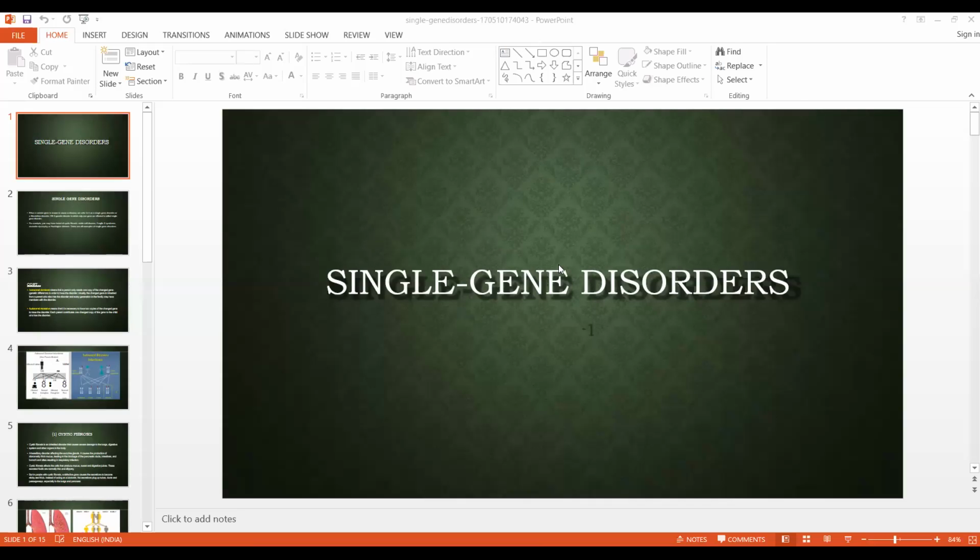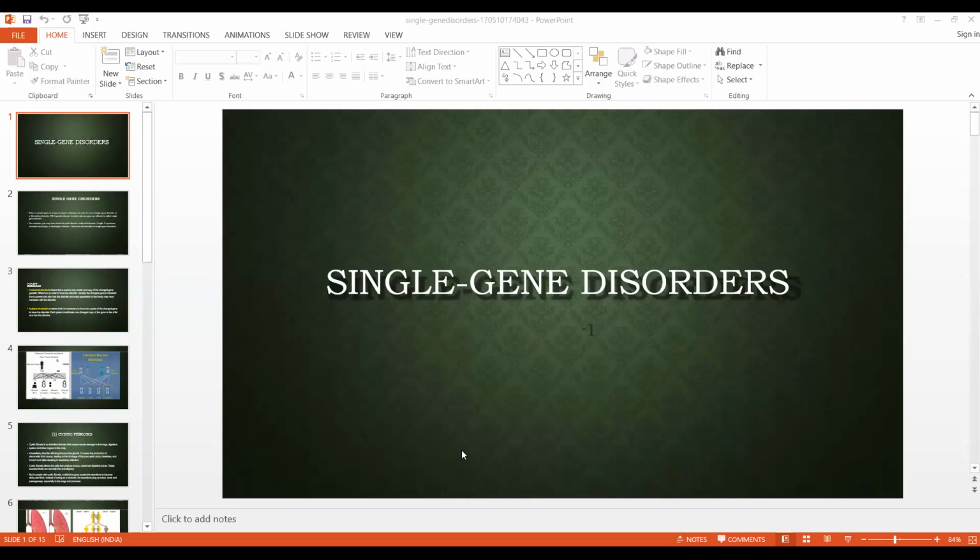Okay, now today our topic of discussion is single gene disorder. In our last lecture we explained how genetic characters are transferred from one generation to another, how Mendel's law is regulated, and how a particular character will flow from one generation to another in the progenies. All these things were discussed in Mendel's law. As we have completed the three laws, we are moving on to the next section, that is single gene disorder.